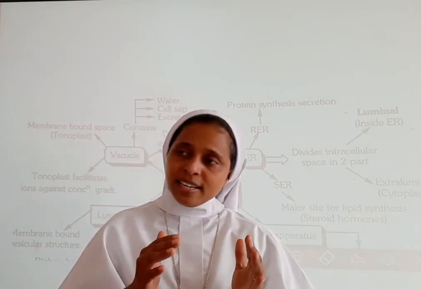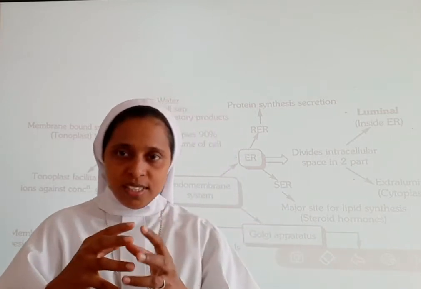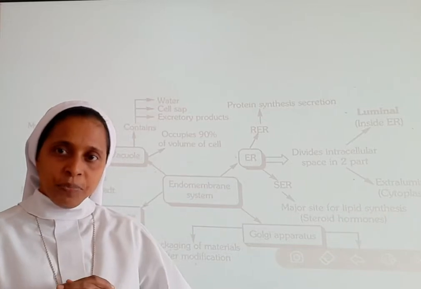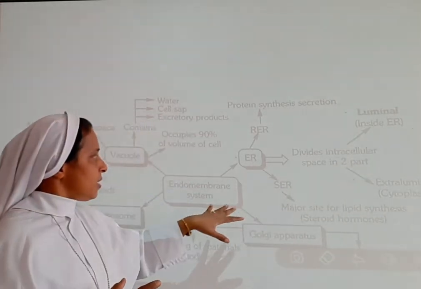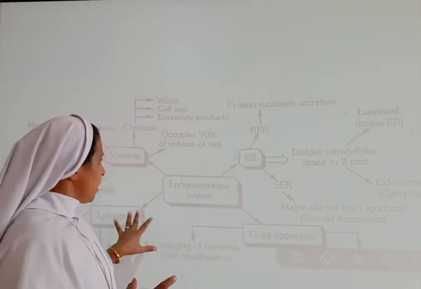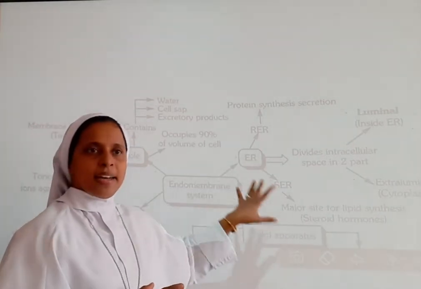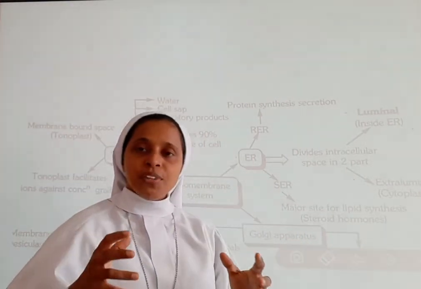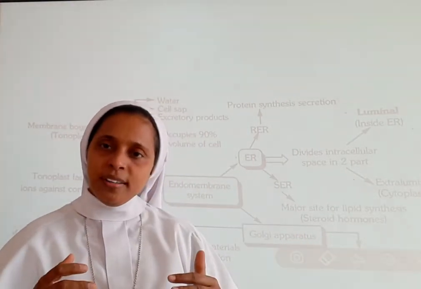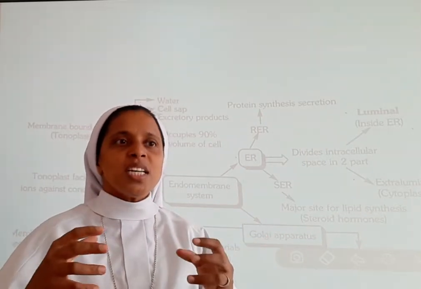But some organelles coordinate and work together. Some of the important organelles that we are going to learn here are the endoplasmic reticulum, lysosome, Golgi apparatus, and vacuole. These are part of the endomembrane system, and they coordinate and function together.